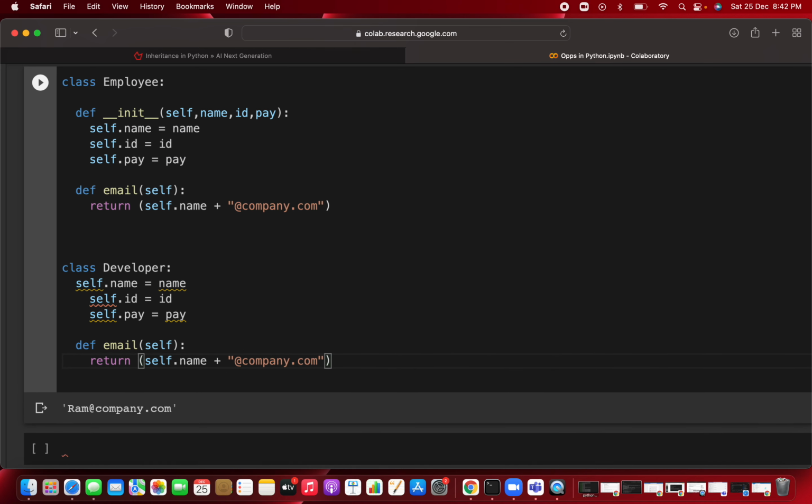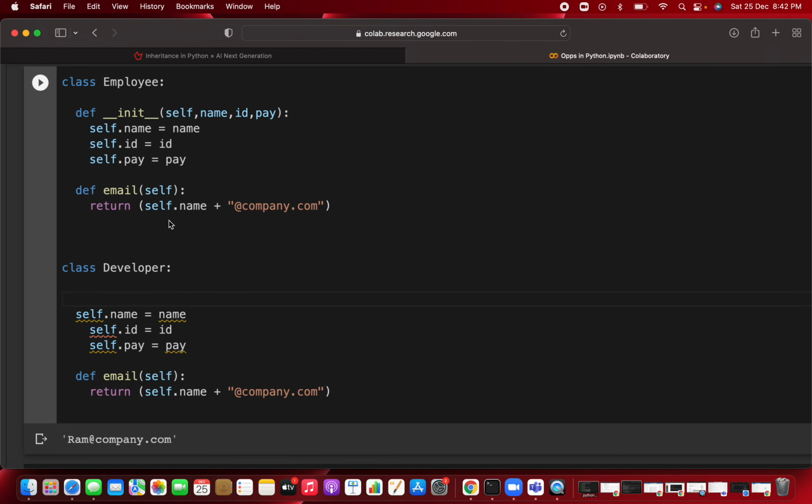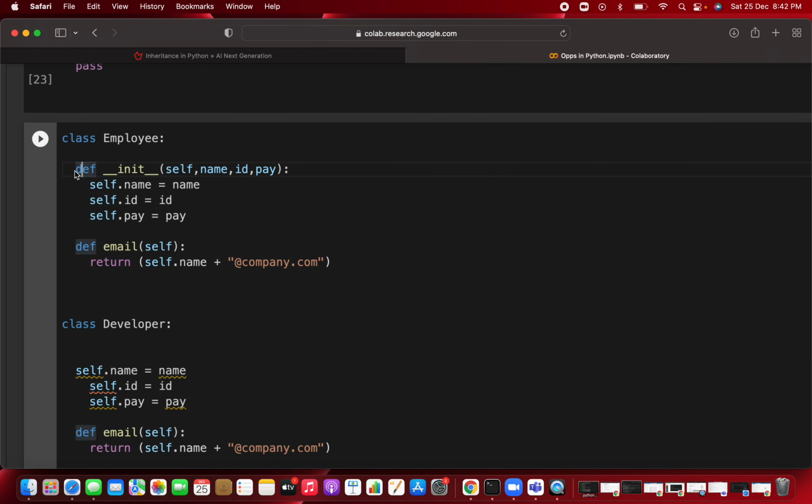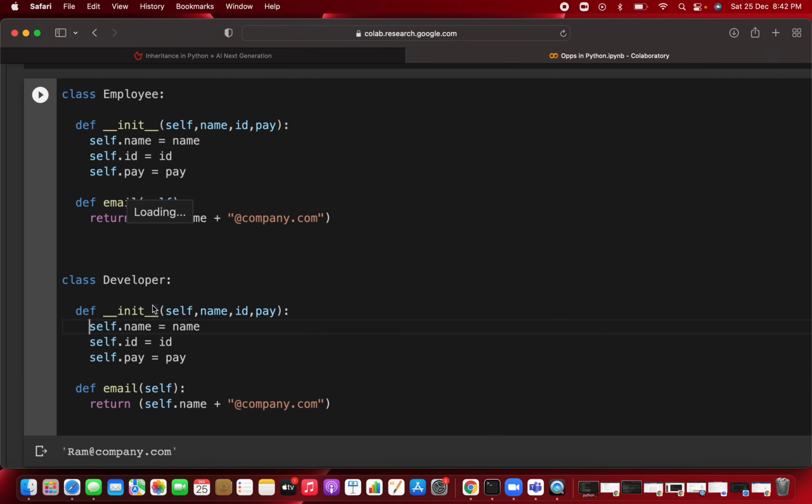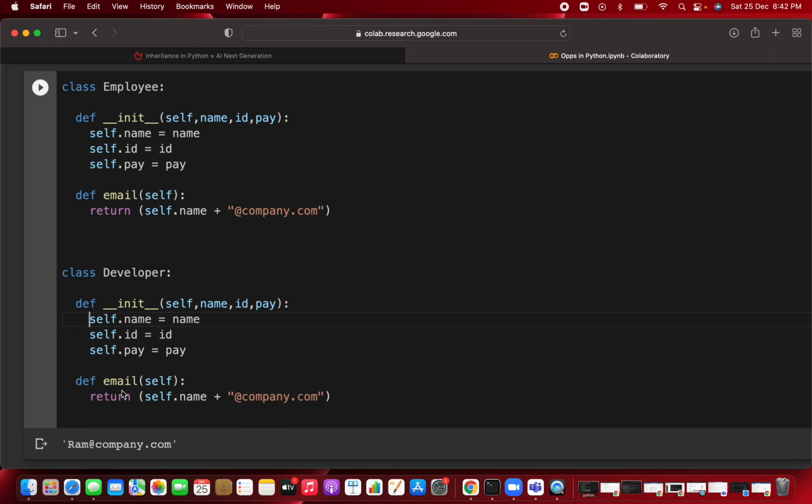But why are you going to repeat the code again in the child class? You can say it is not a child class for now, but still, why are you going to repeat all this code? You already have self dot name initializing, you have already initialized all this in the employee class. Again you are writing the same code for name, id and pay, the same method that is already present in the employee class.